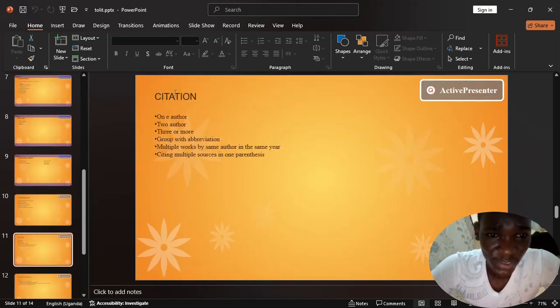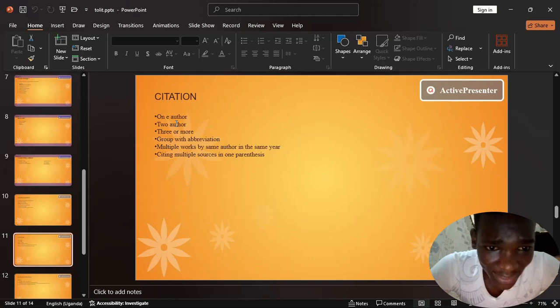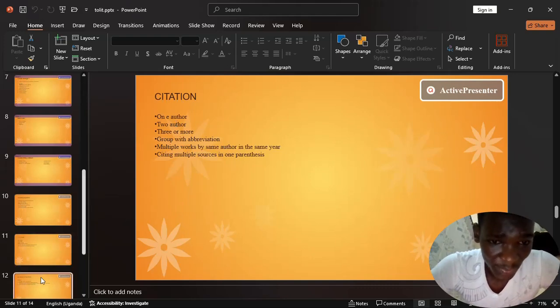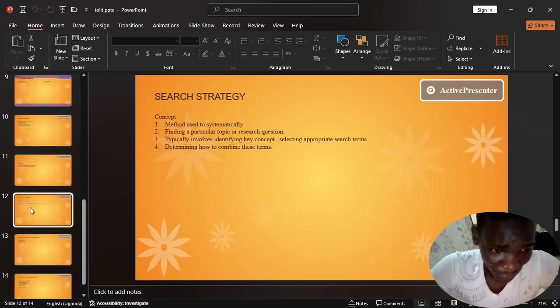So basically in citations, when you refer to a document, we have cases where there is only one author, or there are two authors, three or more authors, or a group of authors abbreviation. By the way, basically this comes from maybe multiple works by the same author or in the same year, or citing multiple sources in one parenthesis. That's basically what happens there.